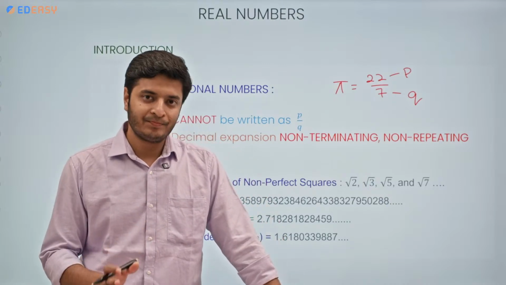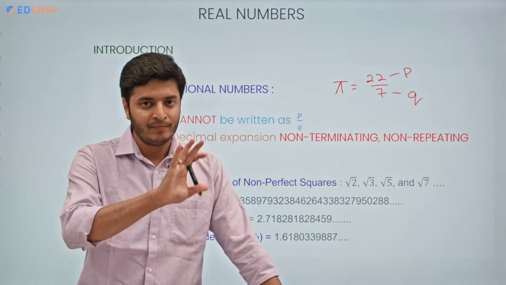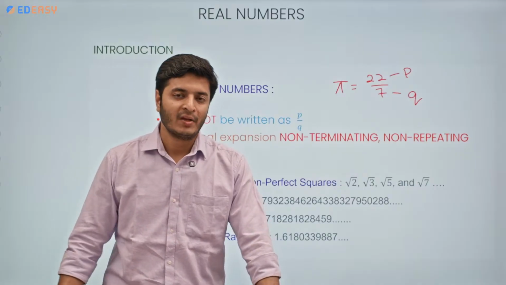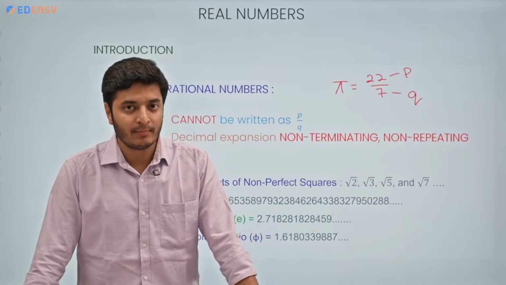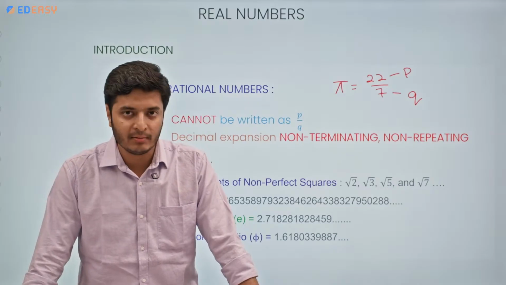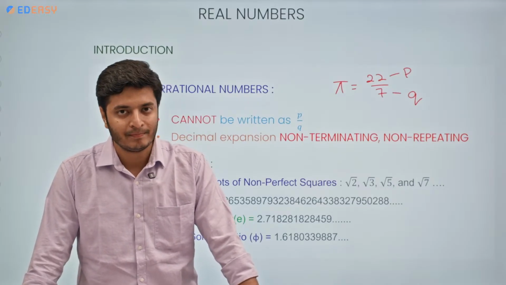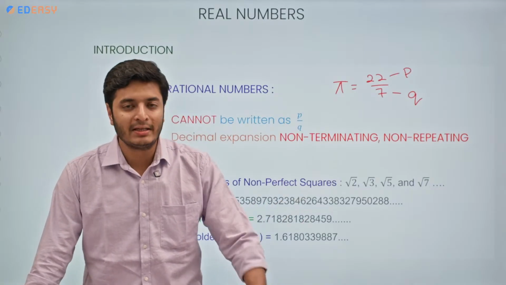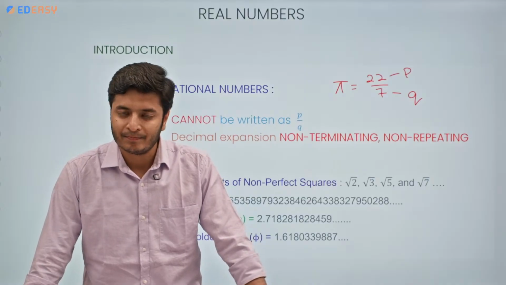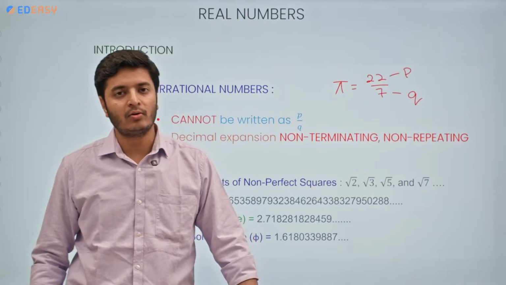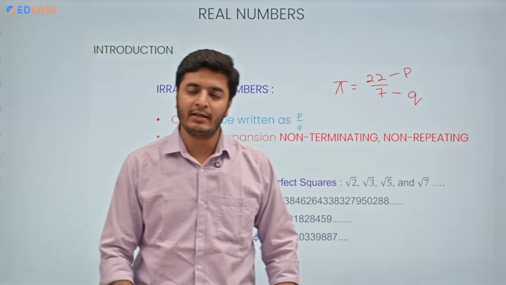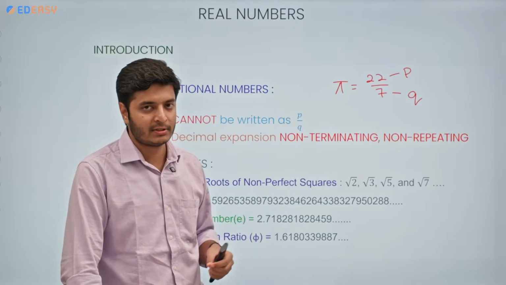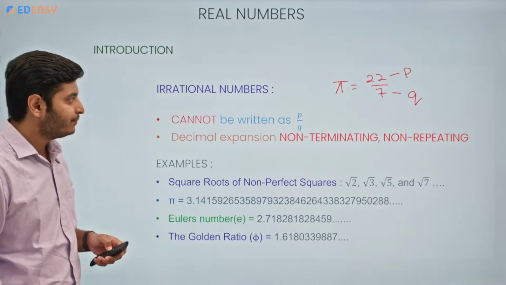All the numbers that are rational plus all the numbers that are irrational together make real numbers. Real numbers are those numbers which we can plot on the real number line. You have been plotting numbers on the real number line, right? Also, you have seen how to plot root 2 on the real number line in 9th class, correct? So it means any number that can be represented on the real number line is a real number. So all the rational numbers and all the irrational numbers can be represented on the real number line.